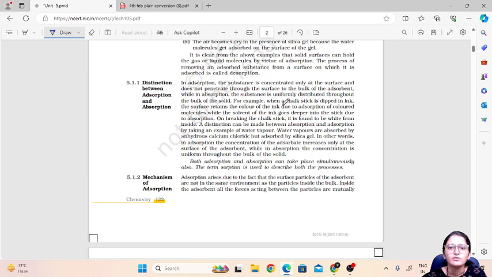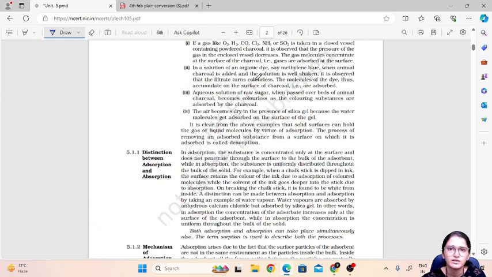Okay, now there is one more term here which is desorption. Now what is this term called desorption? It is the process of removing an adsorbed substance from the surface. If I take this example of my hand in which the soil is accumulated, if I remove that soil from my hand, then it will be desorption. Desorption means removing the adsorbed substance from the surface on which it is adsorbed. Okay, so that is desorption.